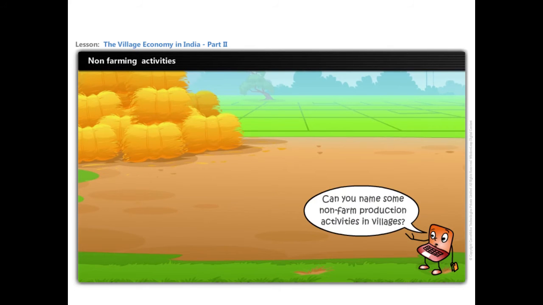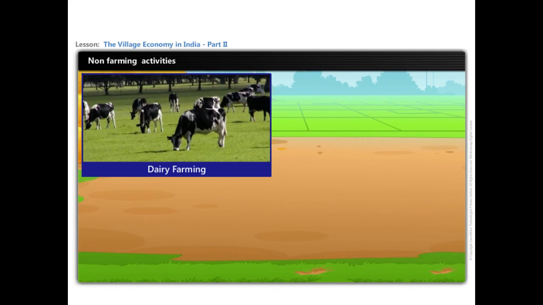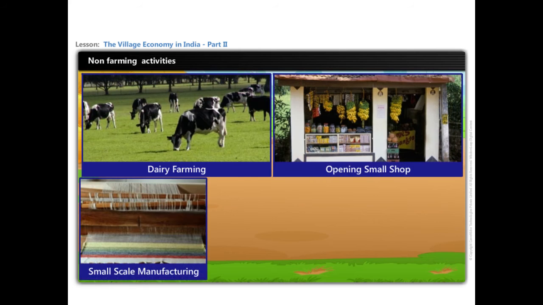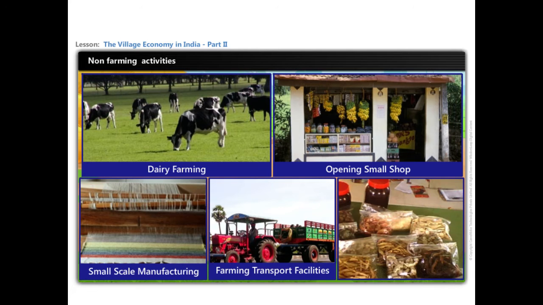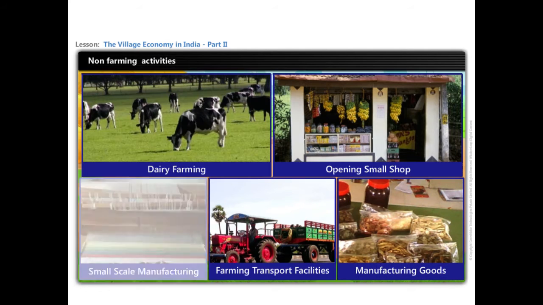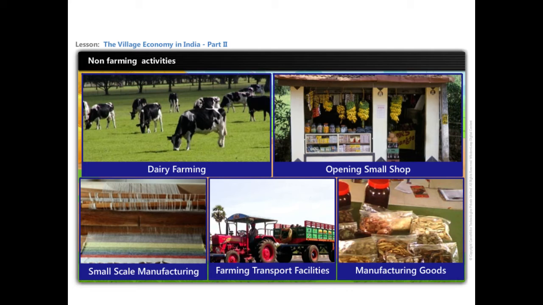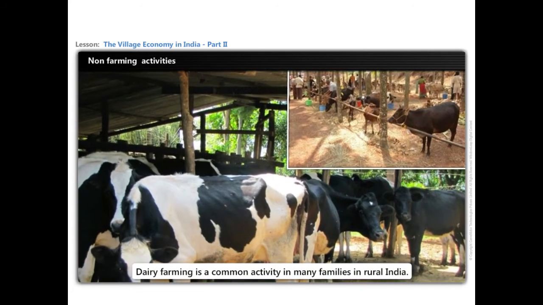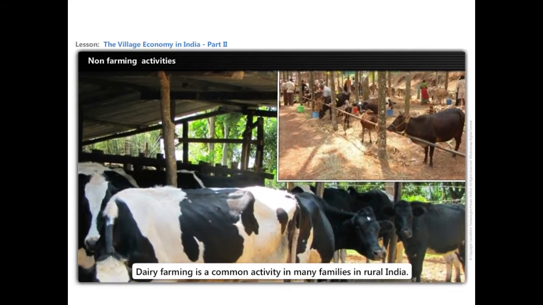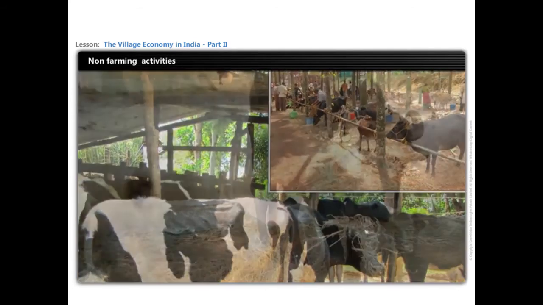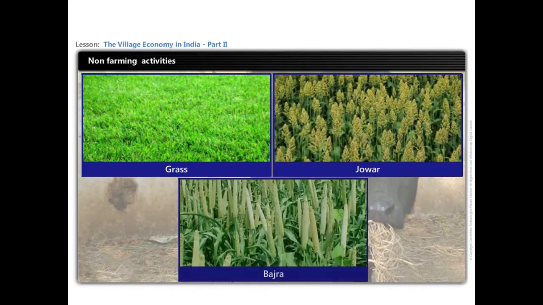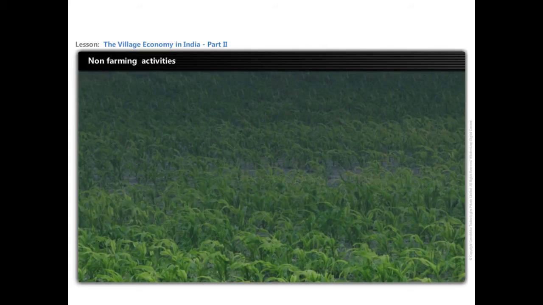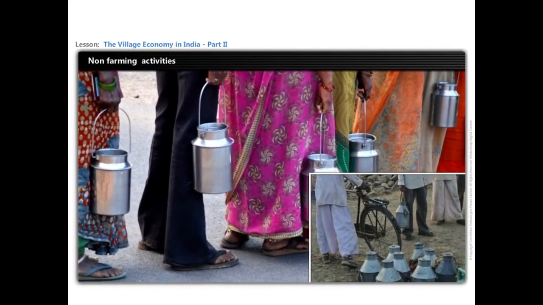Can you name some non-farm production activities in villages? Dairy farming, opening small shops, establishing small-scale manufacturing, and providing transport facilities for farming and manufacturing goods are some of the non-farm activities in villages. Dairy farming is a common activity in many families in rural India. People feed their buffaloes on various kinds of grass and the jowar and bajra they grow during the rainy season. Milk is sold to nearby villages.